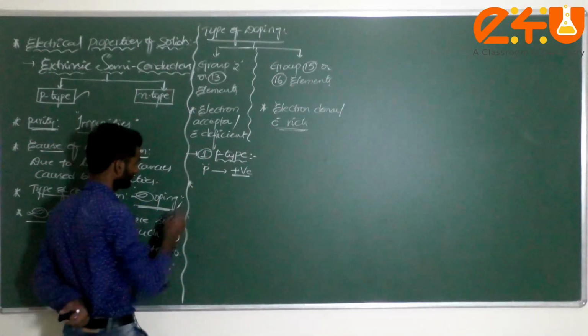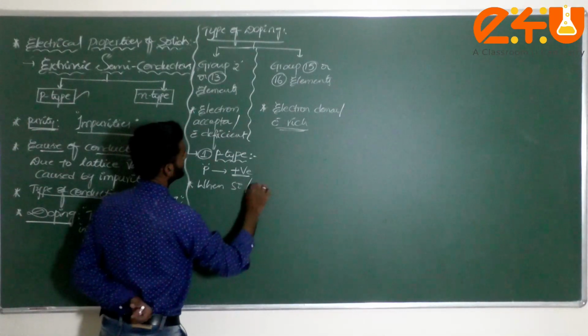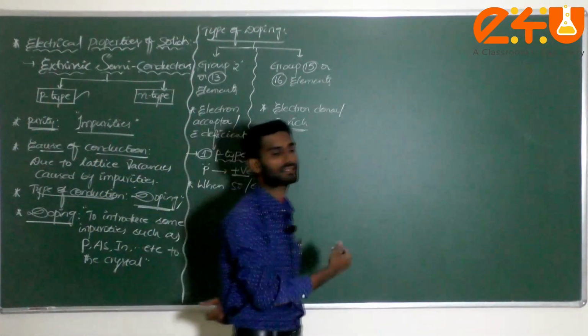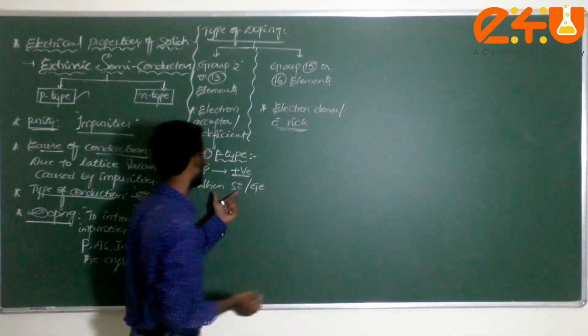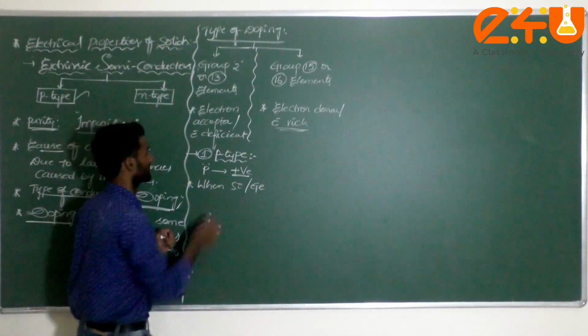Silicon or germanium are two general examples of semiconductors.